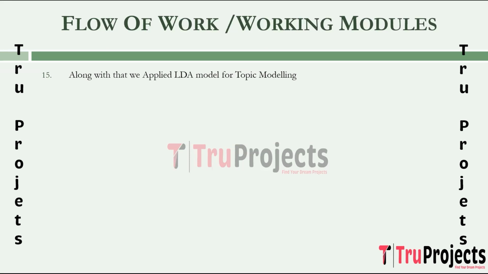The next step is LDA model for topic modeling. Latent Dirichlet Allocation, which is LDA, is applied for topic modeling. It helps identify underlying topics in the text data, contributing to a more comprehensive understanding of the information. Final outcome is displayed to frontend. The results of the predictions and the topic modeling are displayed on the frontend of the application, providing users with insights based on their input and the model's analysis.